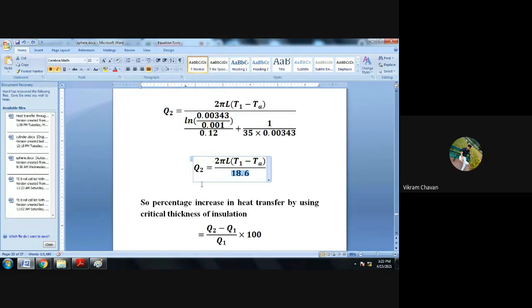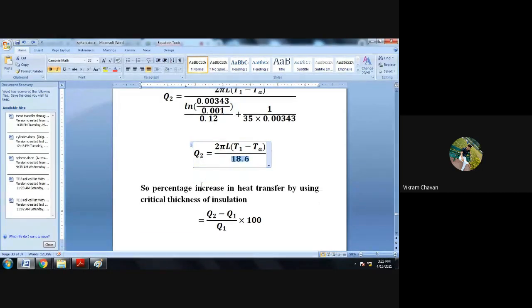That will give you the percentage increase in heat transfer after using the critical radius of insulation.